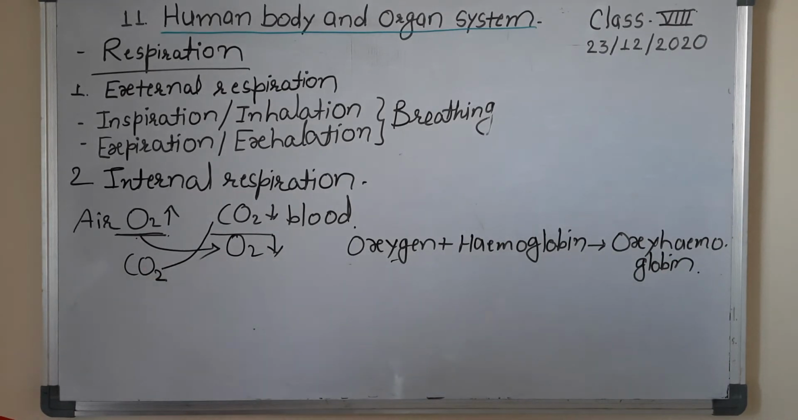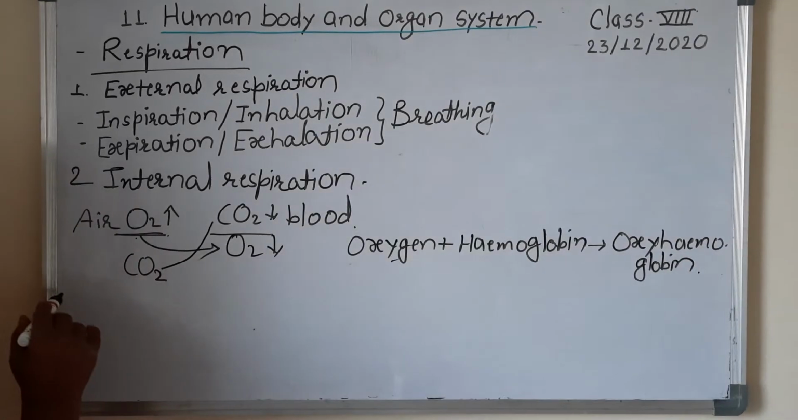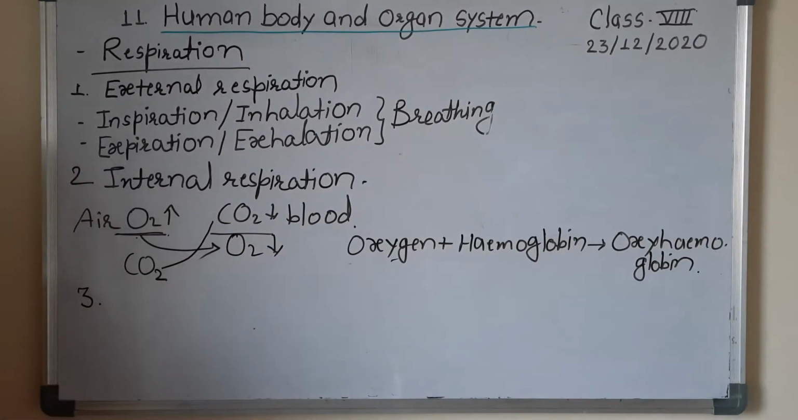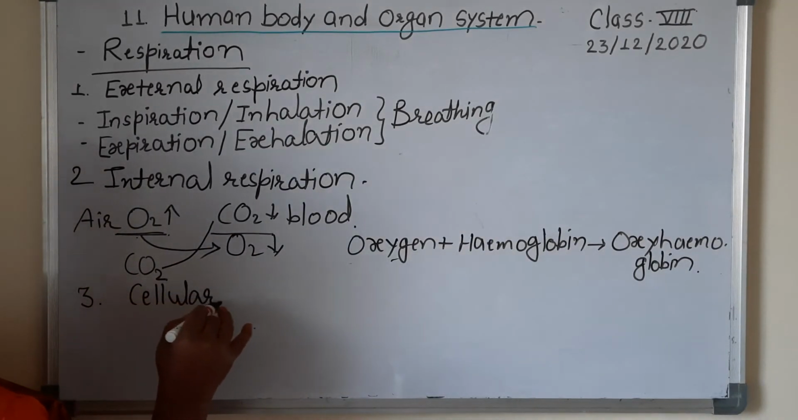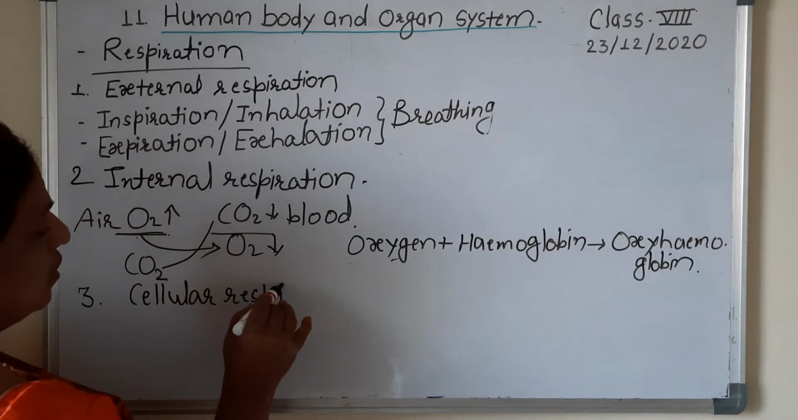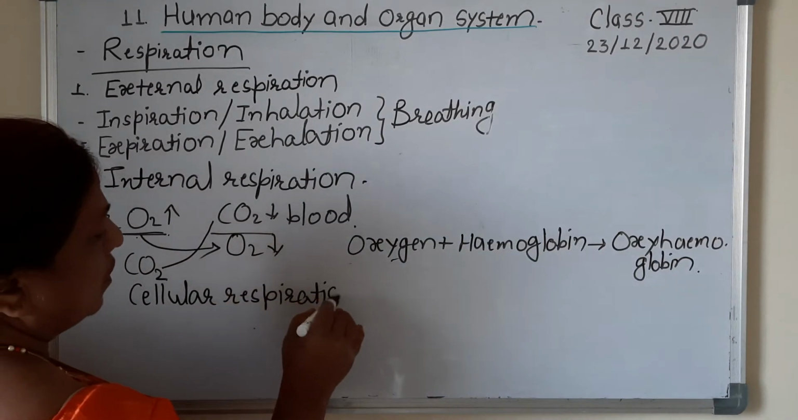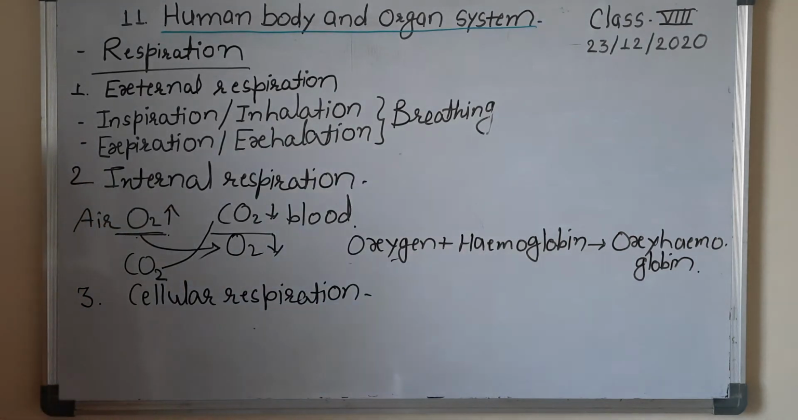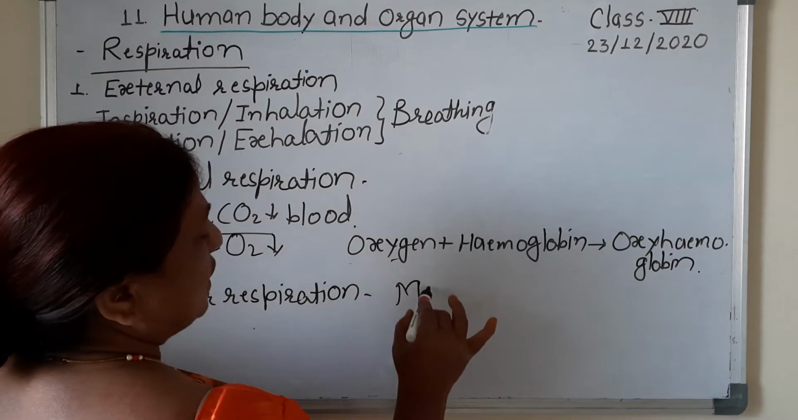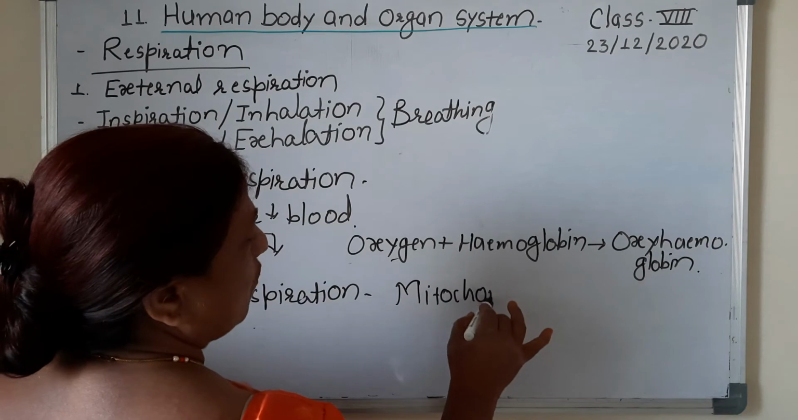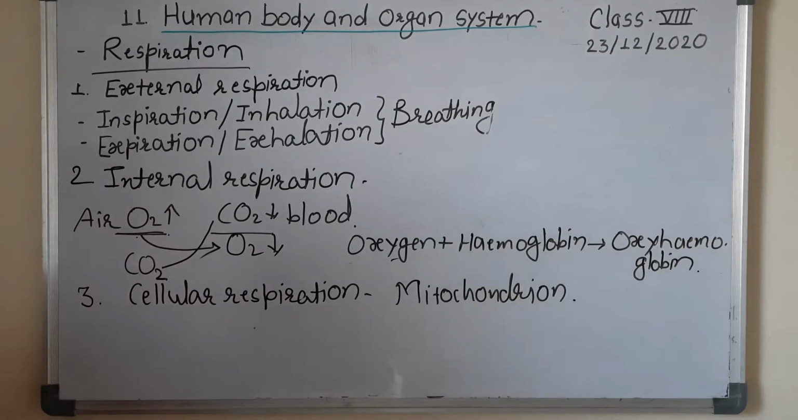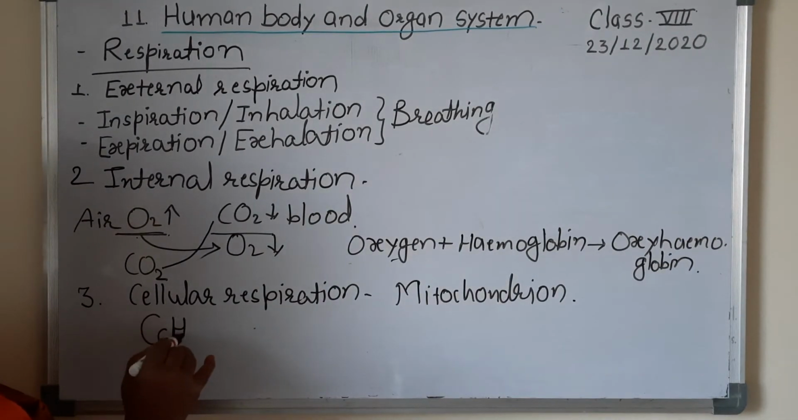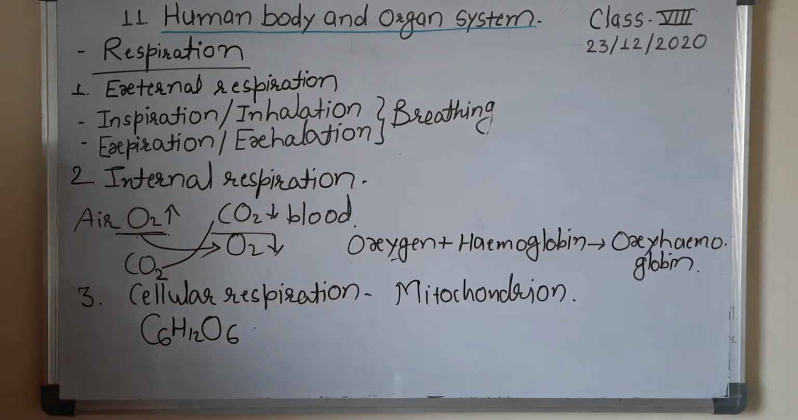And the third step involved in respiration is cellular respiration. Naturally this process takes place within the cell. Within the cell, an important cell organelle is present, known as the mitochondrion. In this mitochondrion, the food which is taken, like carbohydrates, C6H12O6, is oxidized.